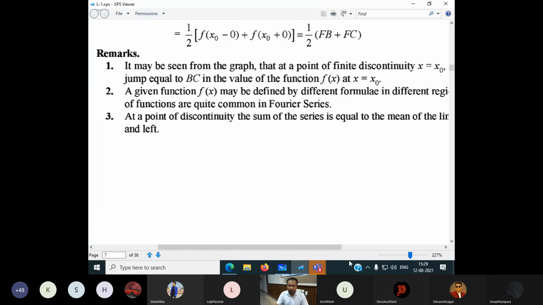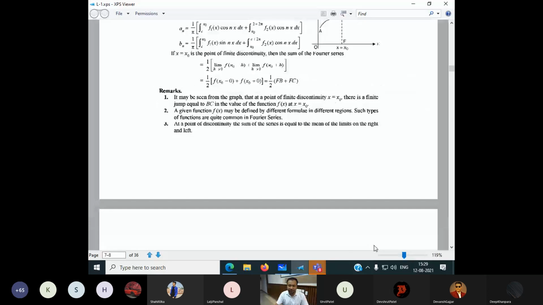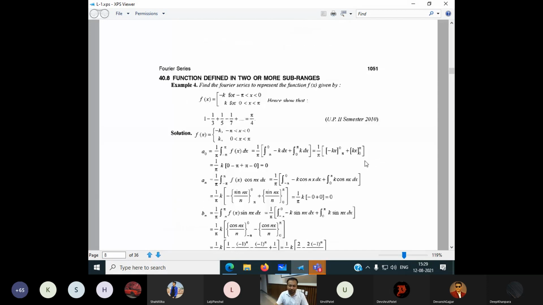Interesting here. The remarks here are very interesting. It may be seen from the graph that at a point of finite discontinuity x naught, there is a finite jump equal to BC in the value of the function. It is not required. Leave it. Now look here.